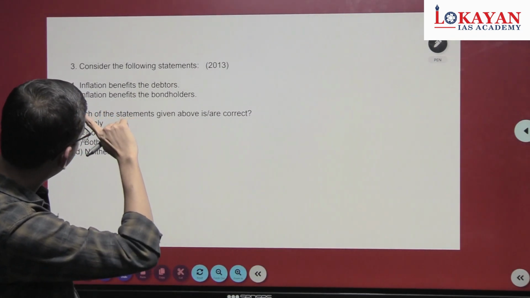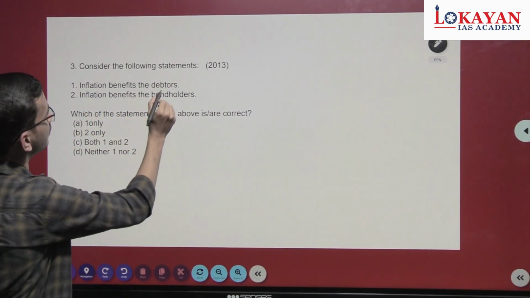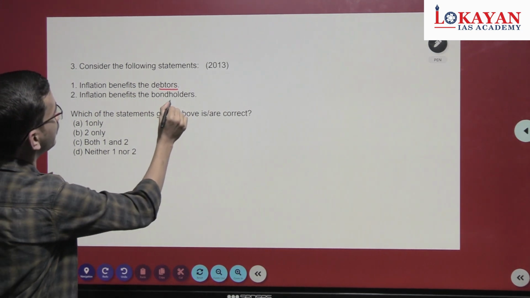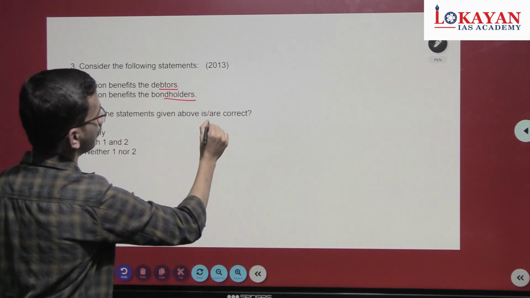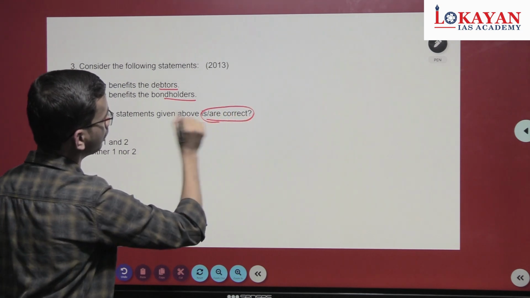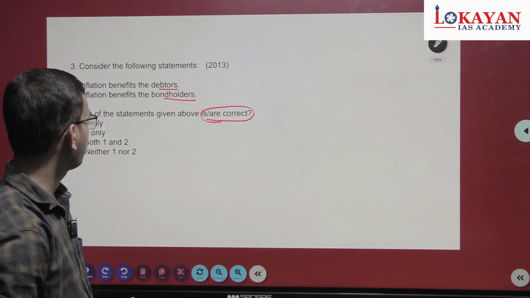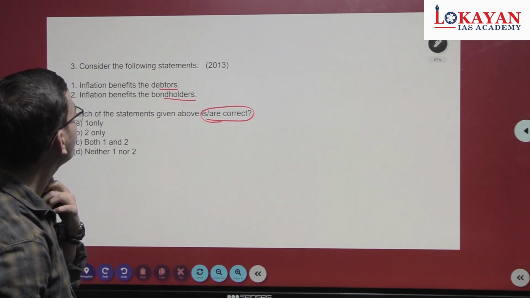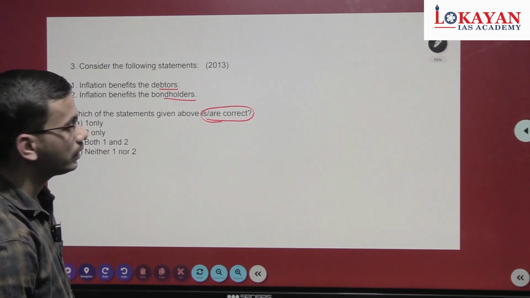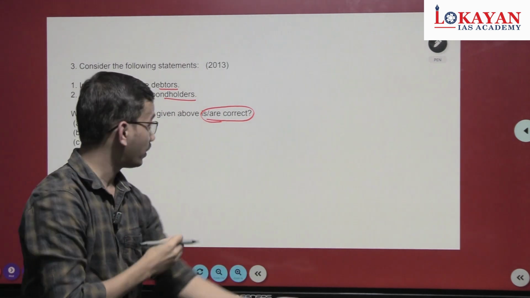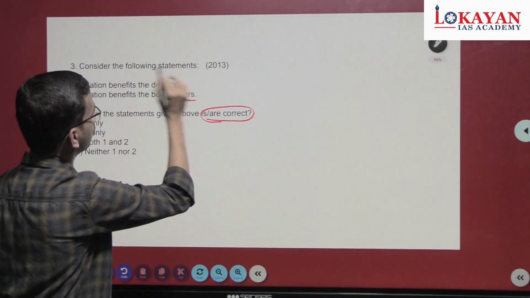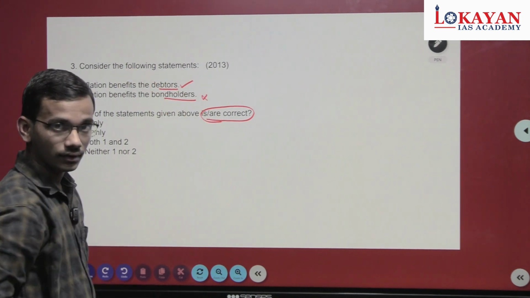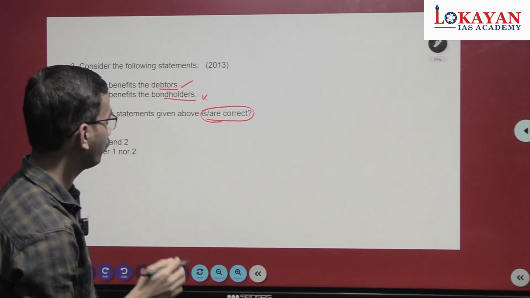See this: inflation benefits debtors, inflation benefits bondholders. We have to identify the correct statement. The first statement is correct, the second statement is incorrect. Now the explanation.